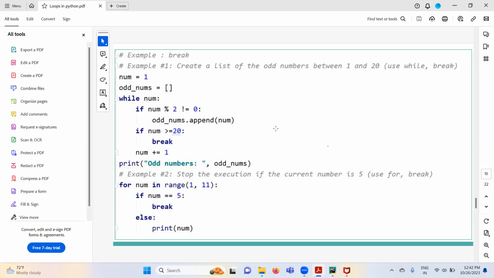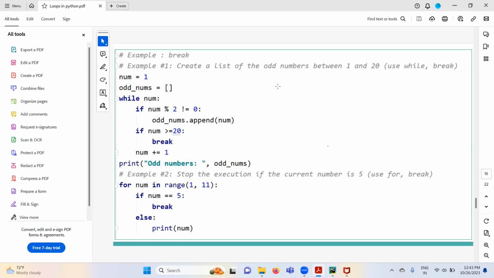Here is an example on the break statement. Create a list of odd numbers between 1 to 20, using while and break. They specify that you should implement logic to find the odd numbers between 1 to 20, using only while and break.